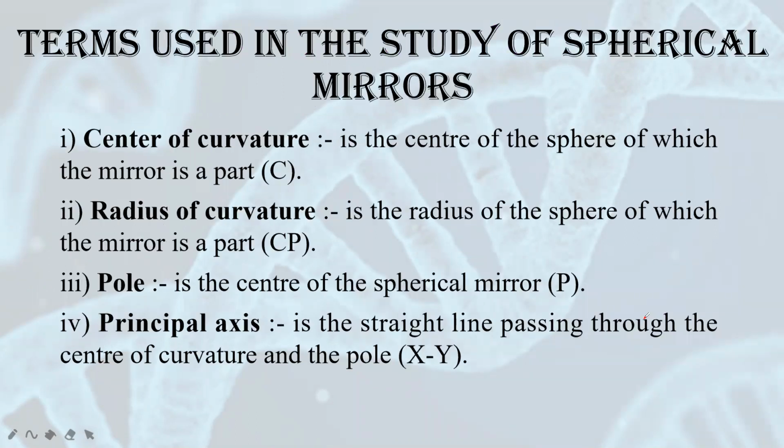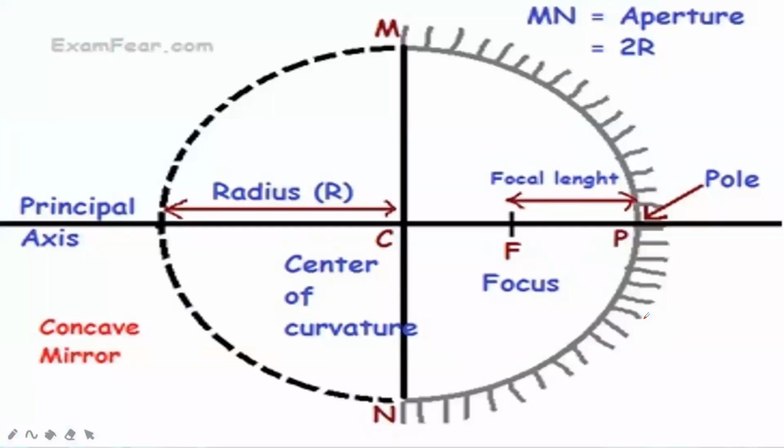Now before studying image formation by spherical mirrors, we need to understand certain terms that are used in optics. These terms are related to image formation and are used in mirrors. The first term is center of curvature. I'll show you the diagram over here. Suppose this is your mirror, a concave mirror. It has been obtained from a sphere.